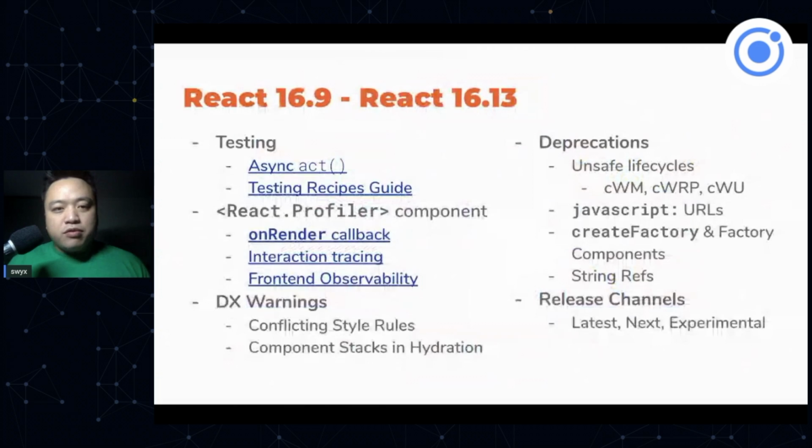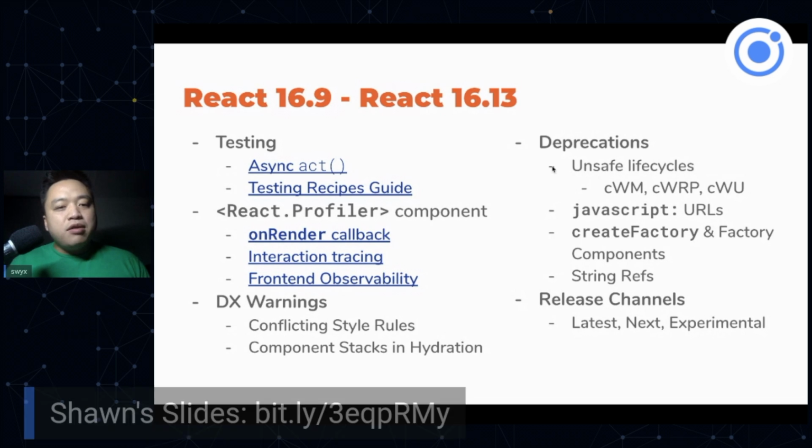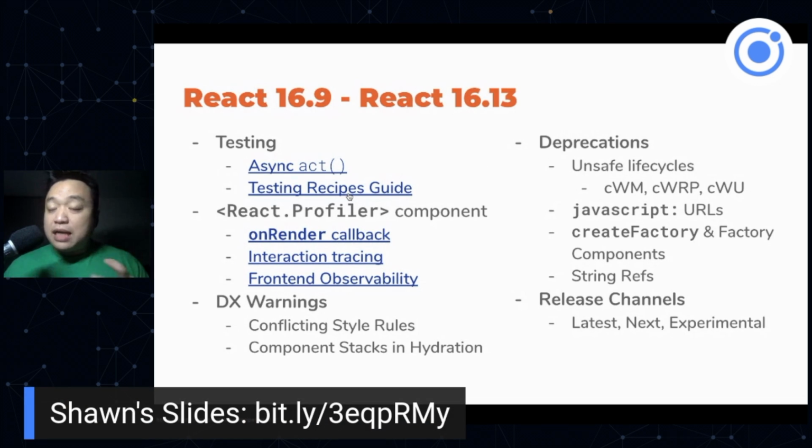So let's talk about core React. In the past year, we've basically gone from React 16.8, which was the one with hooks, to 16.9, and on were basically minor iterations. So we had new testing APIs. We've got documentation for testing recipes. So that's actually new and the official endorsement of React Testing Library. We have a new React.Profiler component that you can use for more advanced profiler use cases. Most people won't need it.